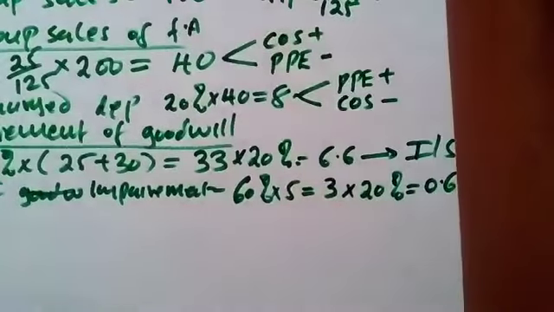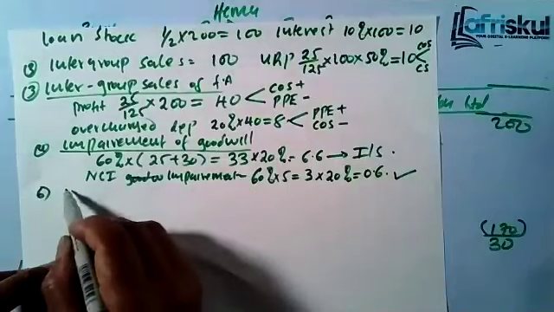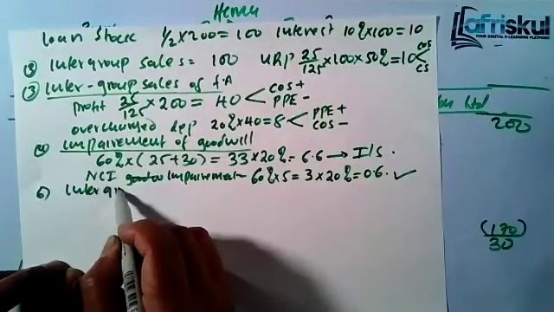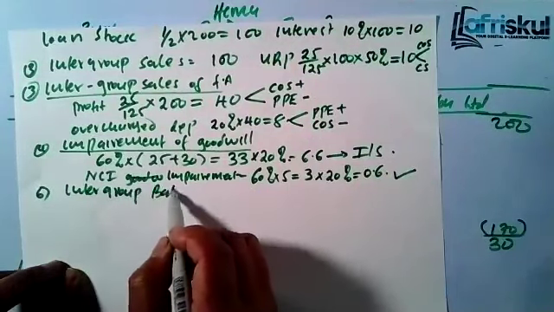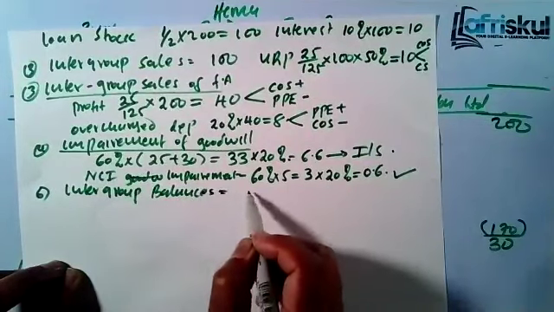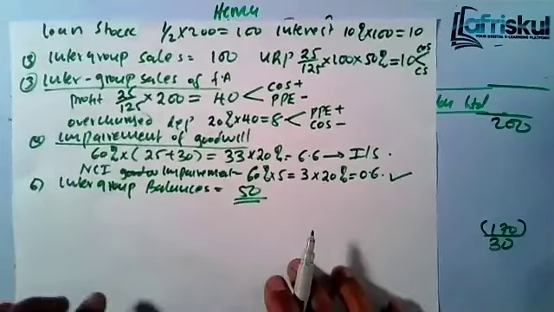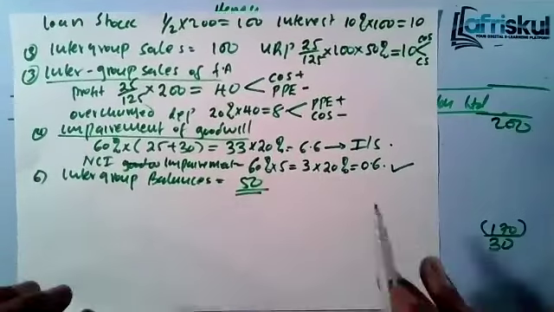So number 6, it's all about intergroup balances. And you only take the 50. This one you eliminate from both the receivable and the payable.